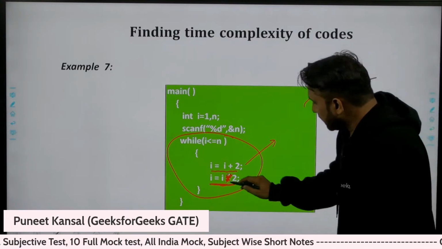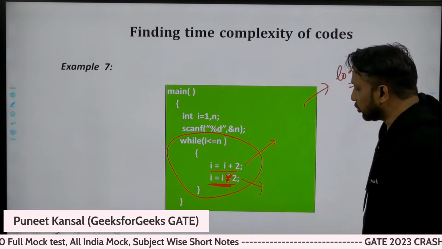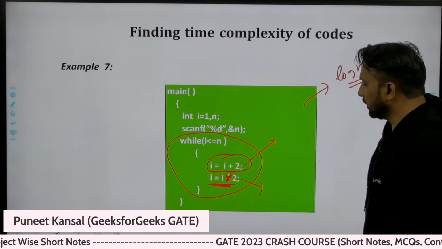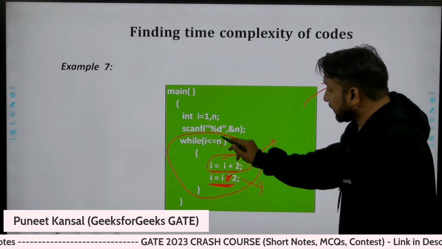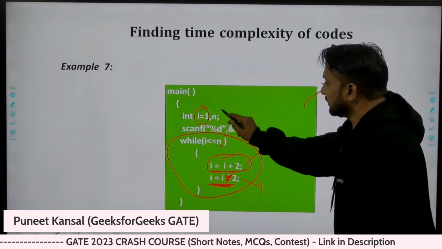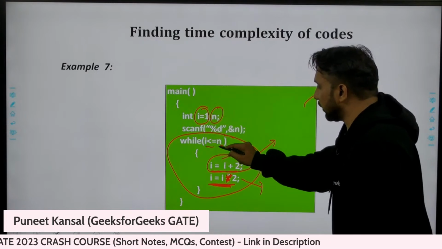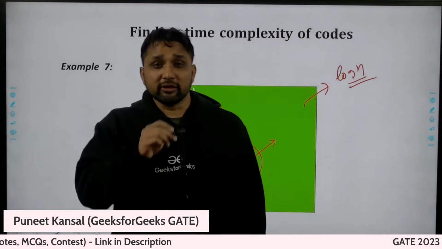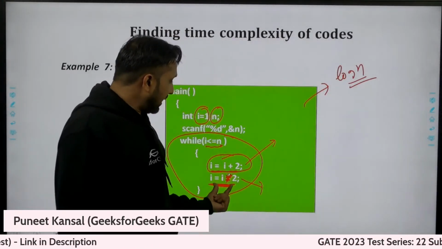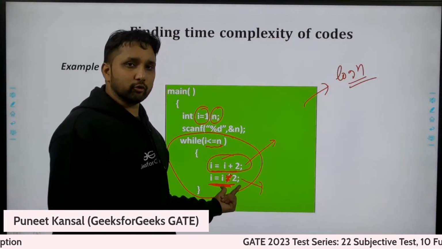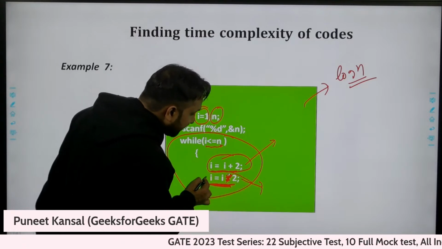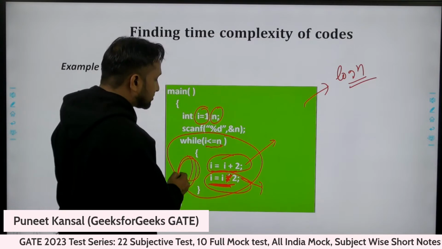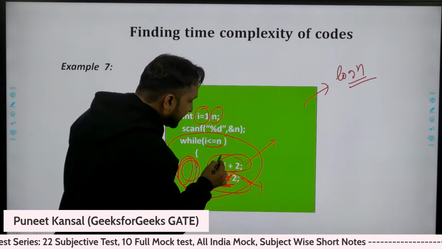See, here I am multiplying the I value with 2, and here I am incrementing the I value with 2. The I value in the starting was 1, and it wants to reach up to n. Actually, this multiply statement will make more impact on how many times this loop will execute as compared to this addition statement.